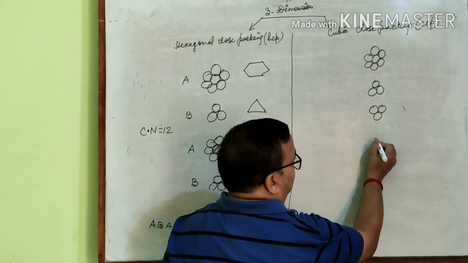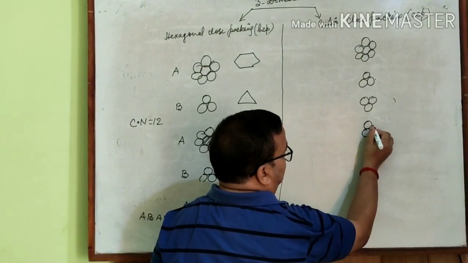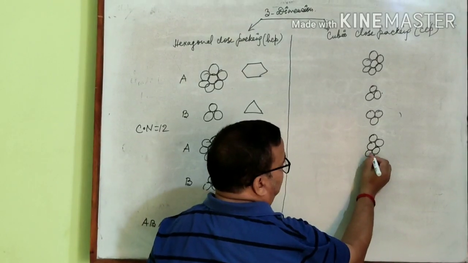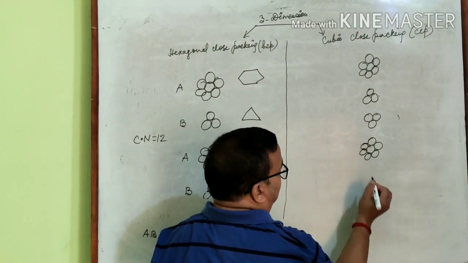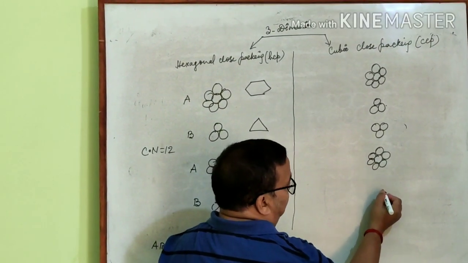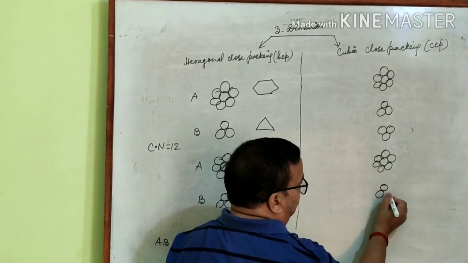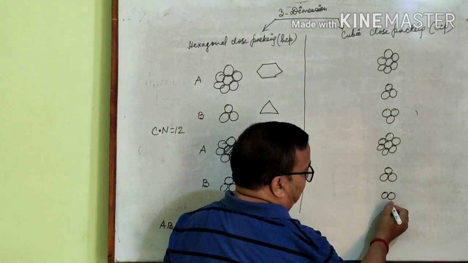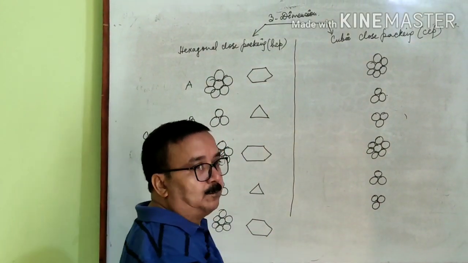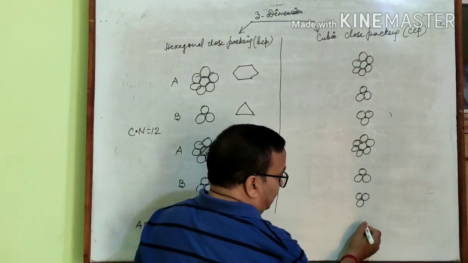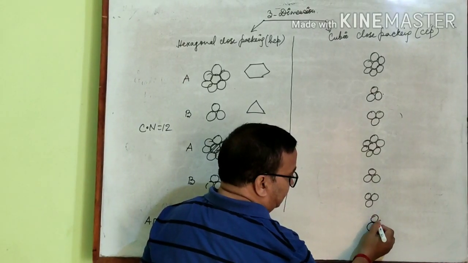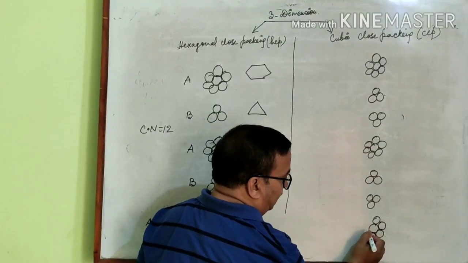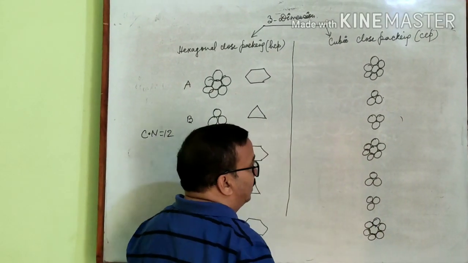Again in the fourth layer, 1 sphere is in contact with 6 other spheres. Next one, 3 spheres are in contact with each other. Again 3 spheres are in contact with each other, but in the opposite direction. Next layer, 6 spheres are in contact with a particular sphere.